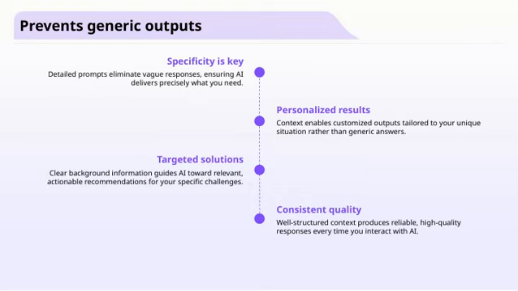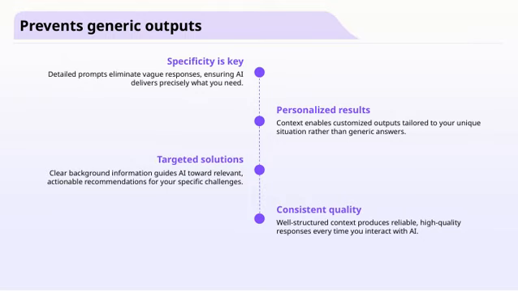Let's talk about how using specific prompts can really make a difference. When we craft detailed prompts, it helps prevent generic outputs from AI, ensuring that the responses are precise and relevant to what we actually need. This emphasis on specificity is key because vague questions often lead to vague answers.